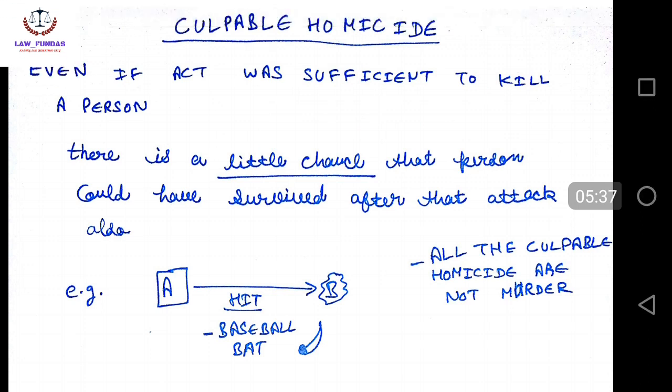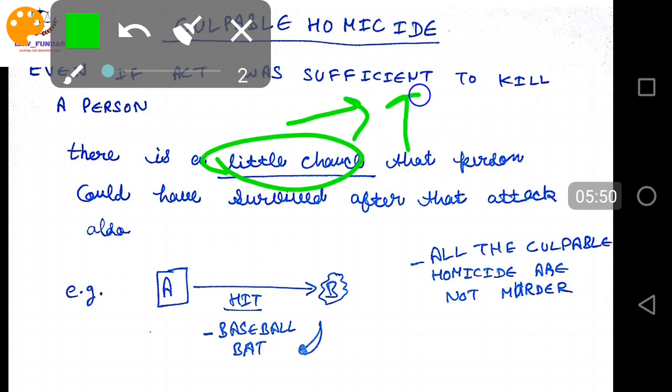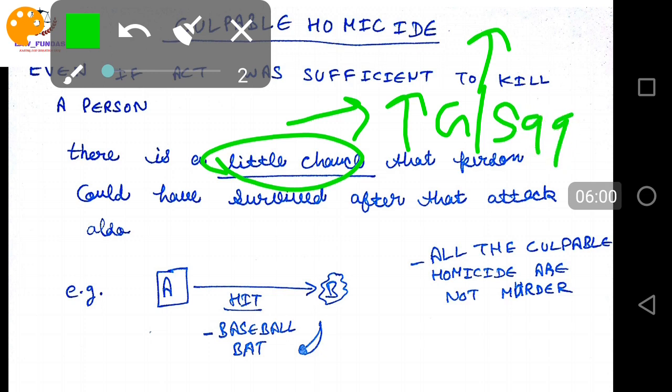But in culpable homicide, one thing we must understand is that there is a little chance that the person could have survived after that attack, up to such an extent, gravity, seriousness, that the person will die. There is a 99% chance that the person will die, but 1% chance is left that the person may not die.